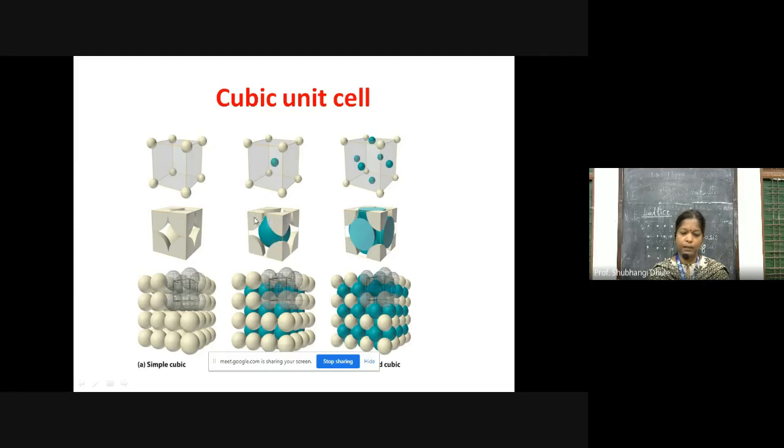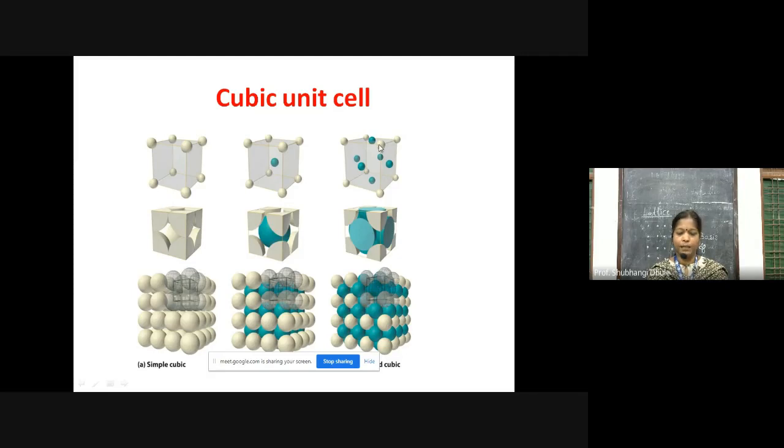The corner particles are shared between 8 unit cells, so each unit cell has 1/8 part of those constituent particles, and the particle at the center is not shared by any cell. It belongs to that unit cell only. So this is the perfect representation of the body-centered cubic unit cell, and this is the representation of the BCC in the space lattice.